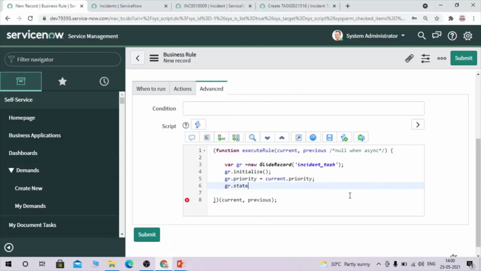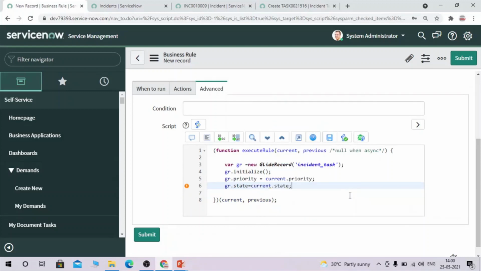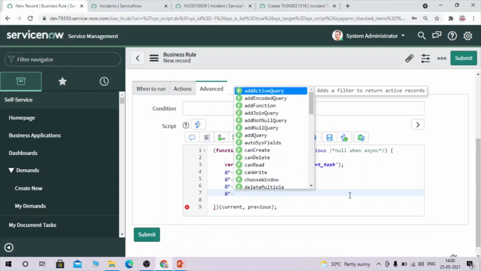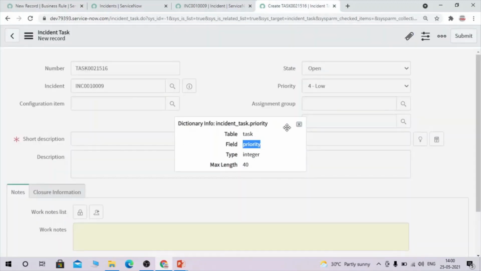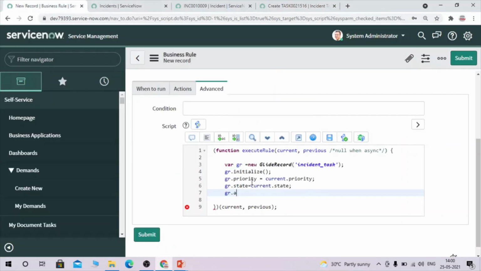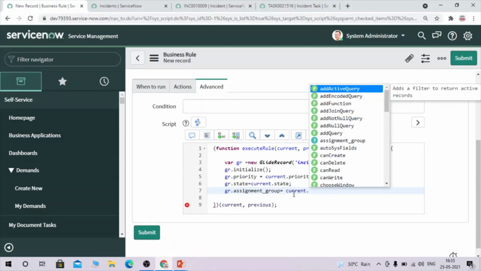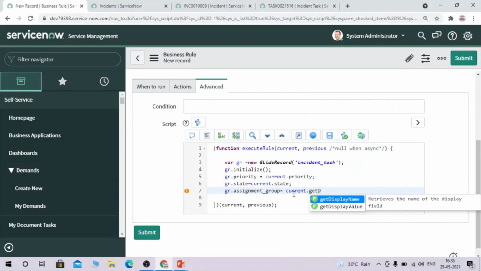And let's map the state, current.state here. We have to map the assignment group, assigned to, and short description. Okay, assignment_group equals current dot. I'm going to use getDisplayName as this assignment group is a reference field, right?